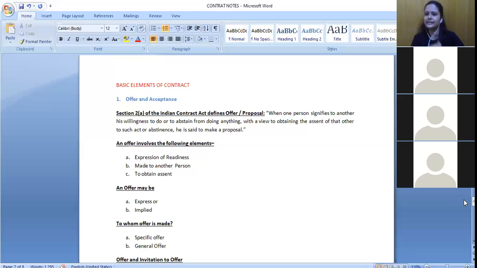You should give your acceptance and I should know about it. Then only it would lead to the formation of a valid contract. So the first element that we need is an offer and its acceptance.